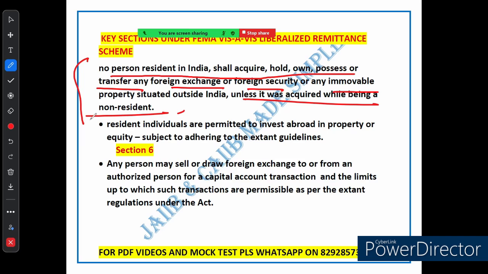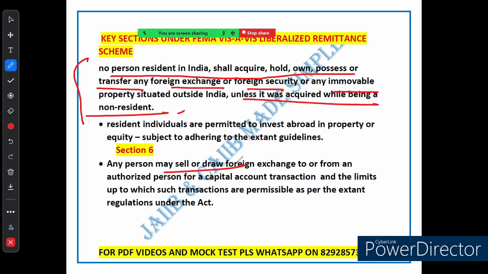This is where the Liberalized Remittance Scheme, or LRS, comes in handy, because it provides a framework for making this kind of investment. Now let's talk about how you can use foreign exchange. Under FEMA, any person in India can buy or sell foreign exchange to or from an authorized dealer like a bank for something called a capital account transaction. This could be for things like investing in property or stock abroad. But again, there are limits on how much you can send or receive, and these limits are set by the regulations under the Act.